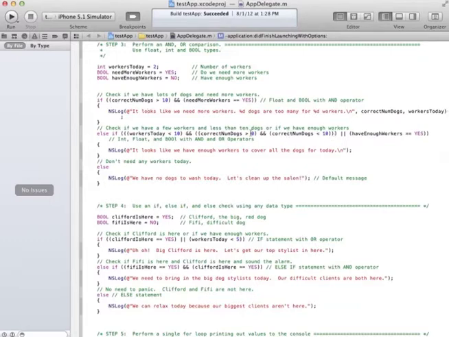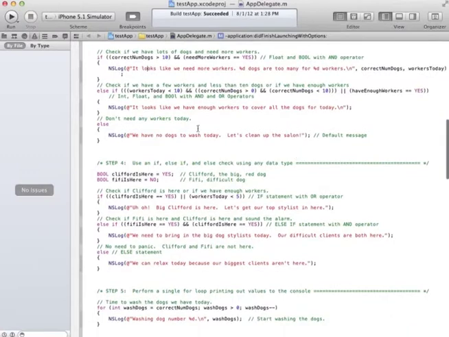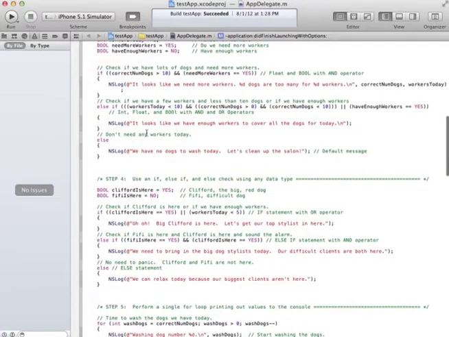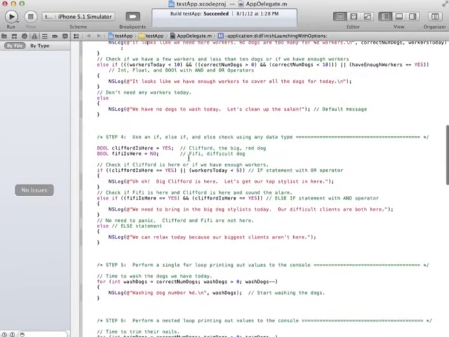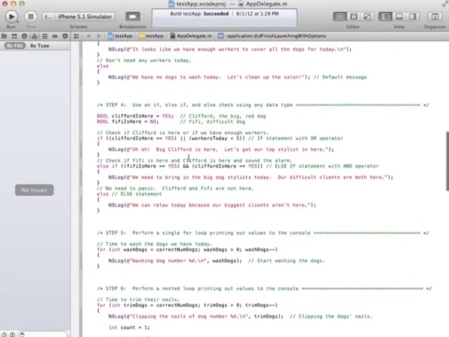But if the workers was less than 10 and the correct number of dogs was greater than 0 and less than 10, because I had to make sure I set it, because if we had no dogs at all, it shouldn't hit this at all. Or if having enough workers equals yes, then it looks like we have enough. Otherwise, we have no dogs at all because it had logged it's greater than 0 here or greater than 10 here. So if it's none at all, then we have no dogs to wash today.